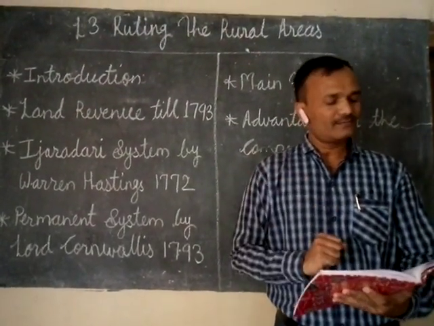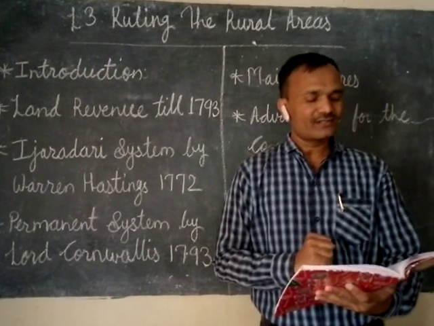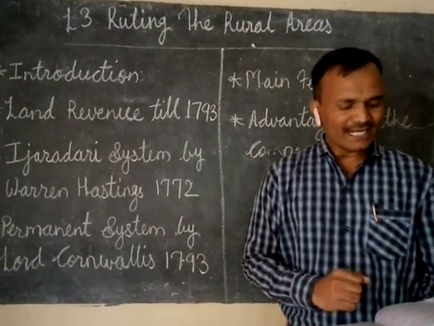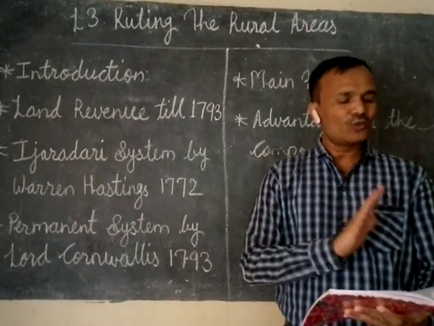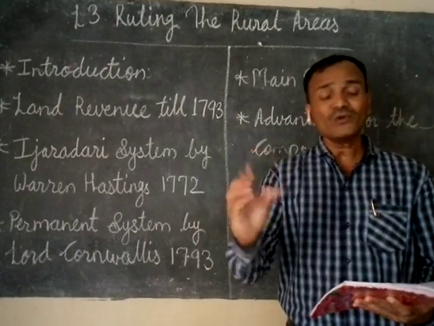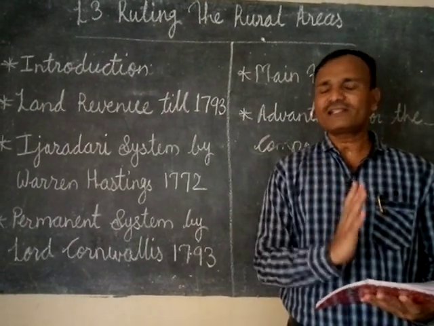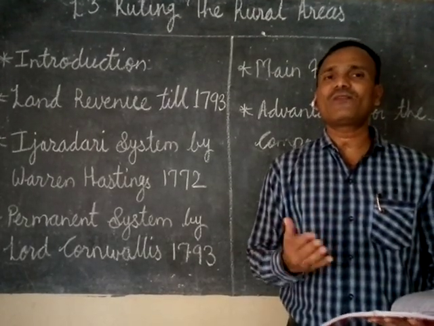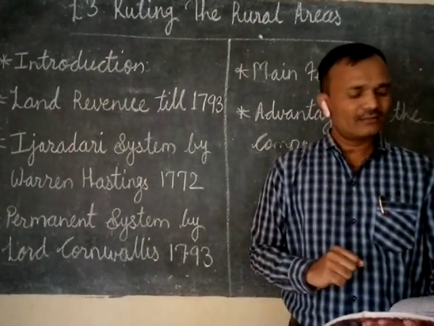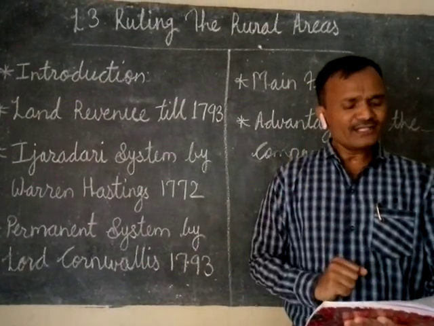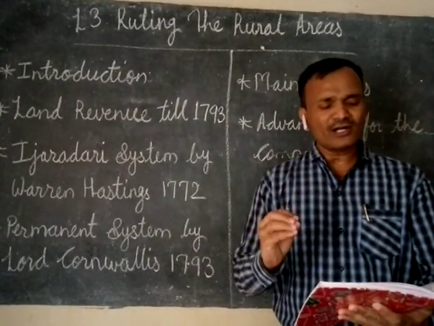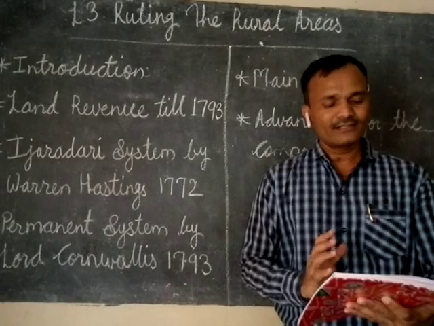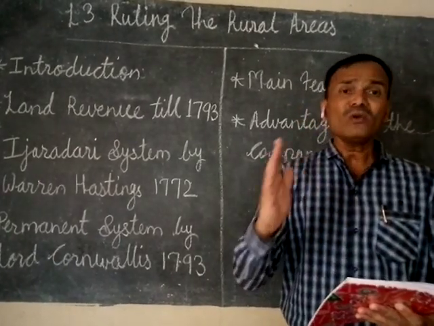and Orissa. What are the main features of this? The revenue was fixed with no scope or chance to revise. So they fixed the revenue, and there was no chance for revision. The second point: it was collected by local zamindars and paid on time to the company.